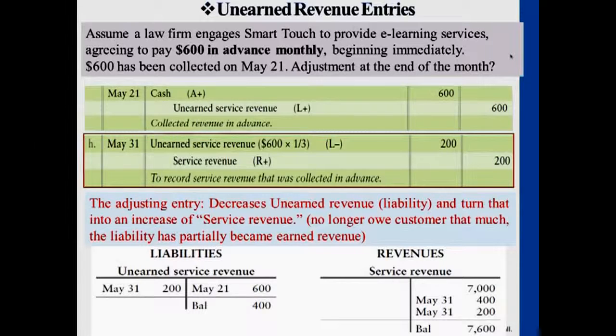So you still have $400 worth of liability, which represents the service that you owe to clients, altogether worth $400. Okay, so later on when it reaches June 21st, when it reaches the month, then you'll be turning that $400, posting this to the debit side and turning $400 into service revenue as well. You know, service revenue here, you have all the other entries that relate to service revenue, but this is particularly the one that refers to this unearned service revenue part.